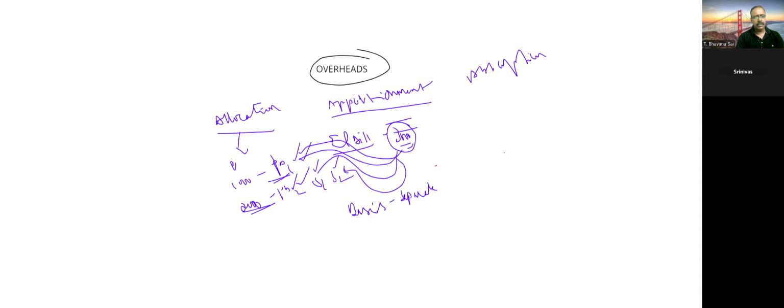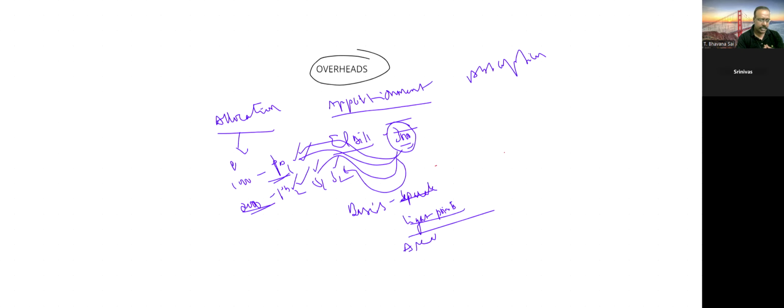If there is no separate meter kept in each department, then we can go for light points. Light points means the number of switches in that room, so that you can count and distribute. If light points are also not given, then we can go for the area. If area is big, automatically light points will increase. If area is small, automatically light points will decrease. So we are taking something as base for distributing the electricity bill to production departments as well as service departments.